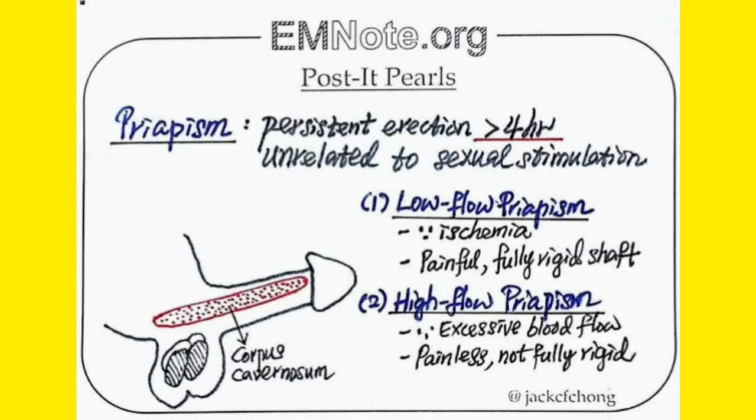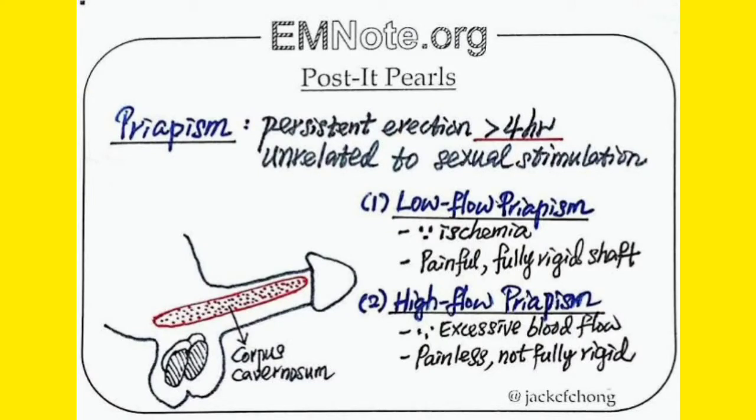Low flow means there is a low amount of blood flow to the penis, and because of the ischemic condition, a kind of priapism develops, and this priapism is very, very painful. There is less blood and there is pain.